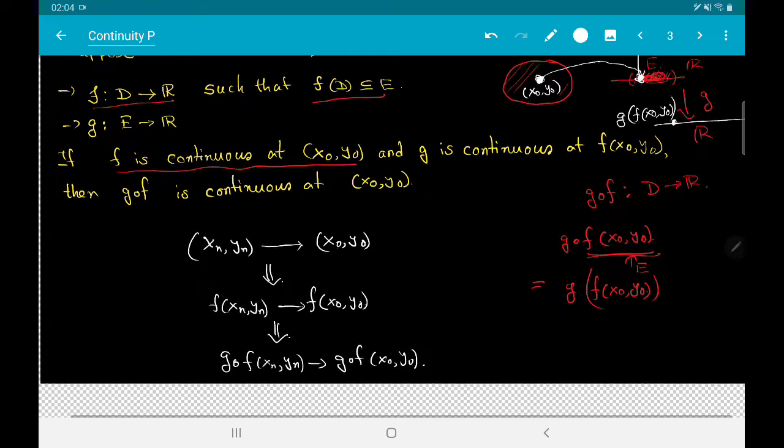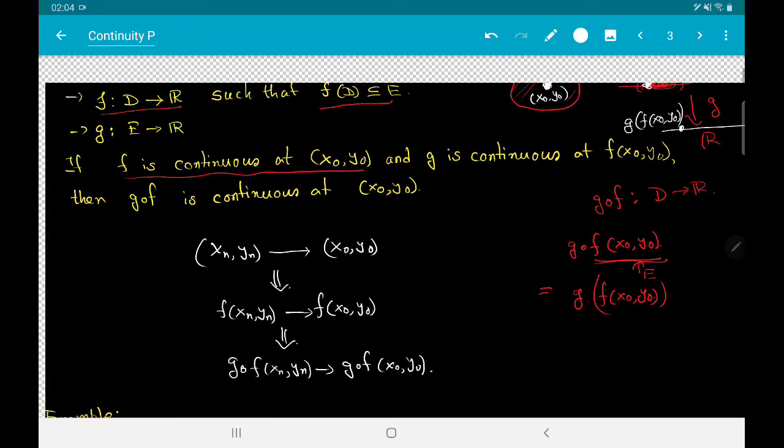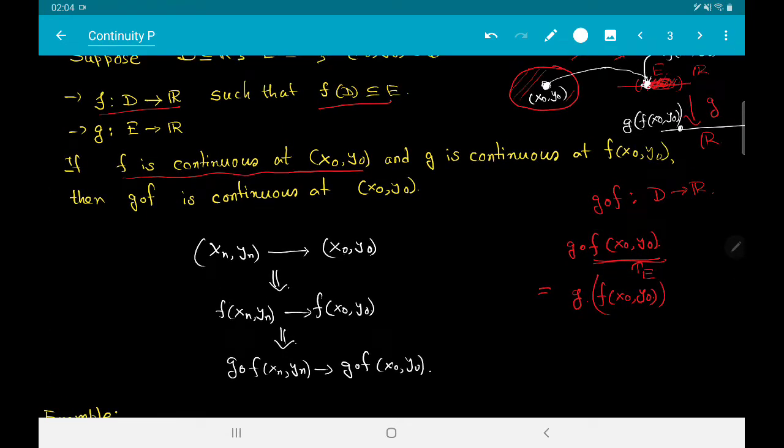So this is very easy to prove. How do we prove it? So you take a sequence (xn, yn) which converges to (x0, y0). By continuity of f, we see that f of (xn, yn) converges to f of (x0, y0), since f is continuous.